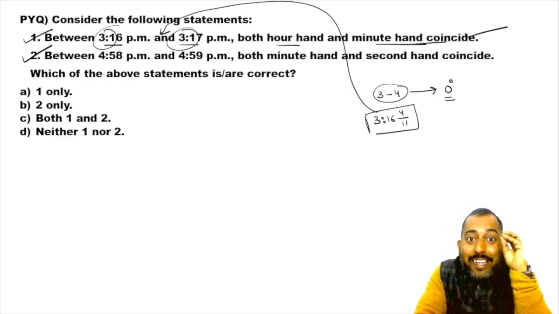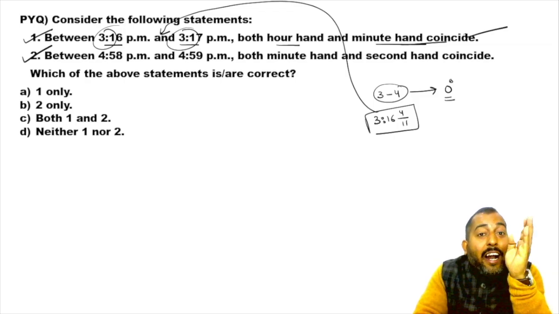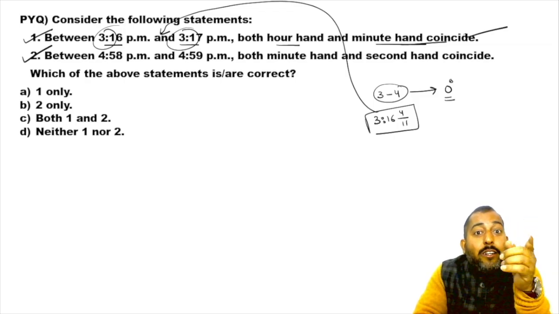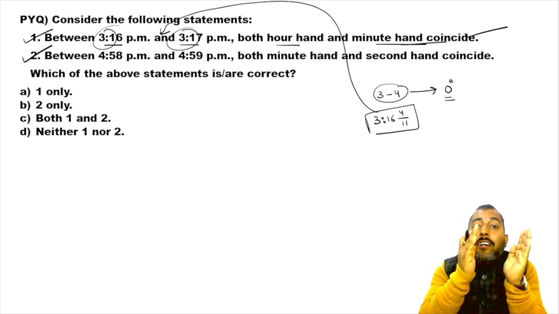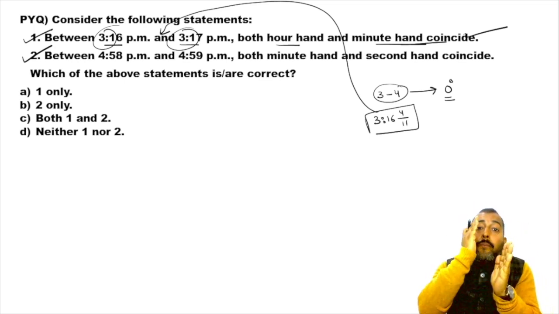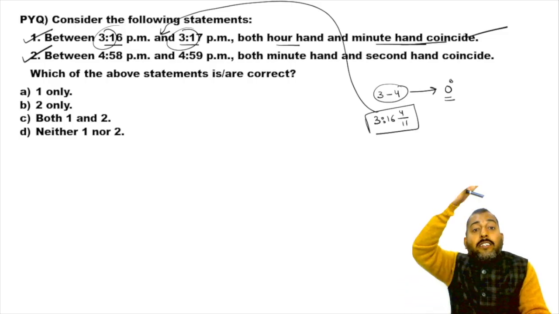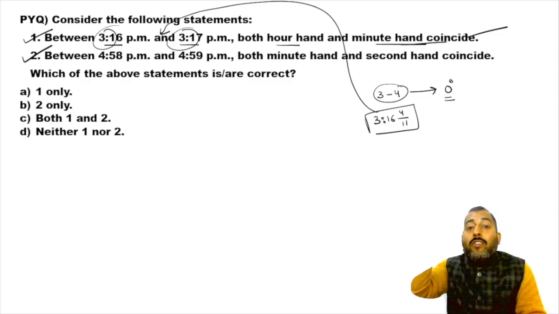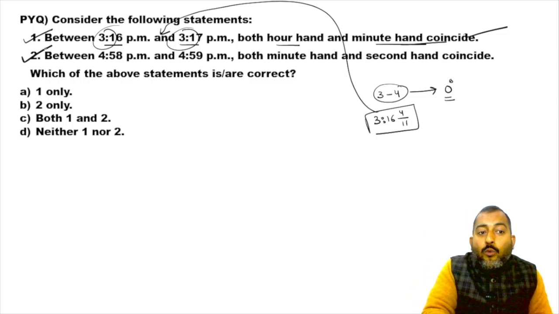So definitely that second hand has overtaken the minute hand from 4:58 to 4:59, because in 1 minute, minute hand has moved from 58th minute to 59th minute, and during that 1 minute, a second hand has gone once around the dial. So definitely there must be a coincidence. That is why statement 2 was absolutely correct.